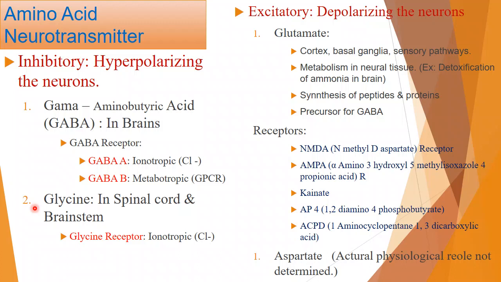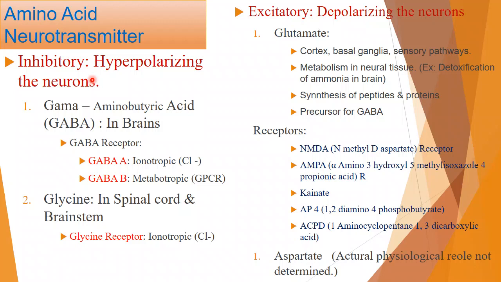So what does that mean? For example, this inhibitory neurotransmitter, when it binds with a receptor, there is no activation of anything. In general, what we studied, any agonist will bind with the receptor and cause the activation of something, but here activation will not be there. That is why it is the inhibitory neurotransmitter.